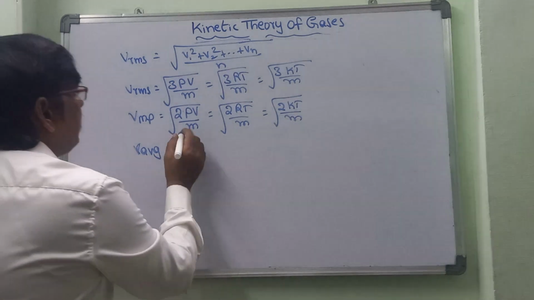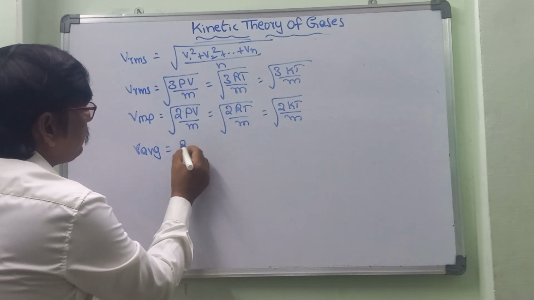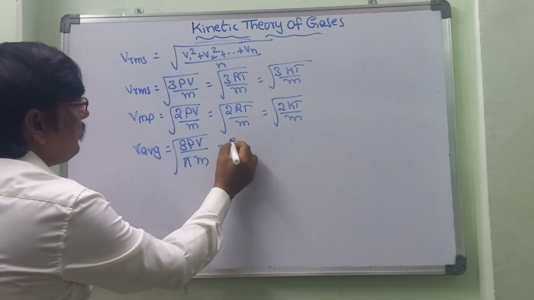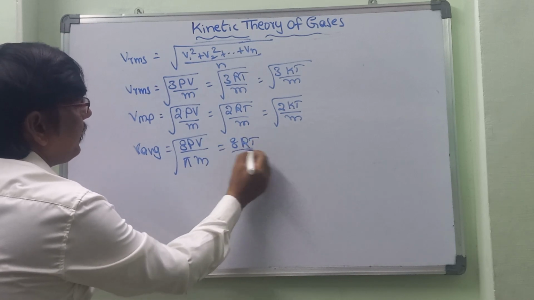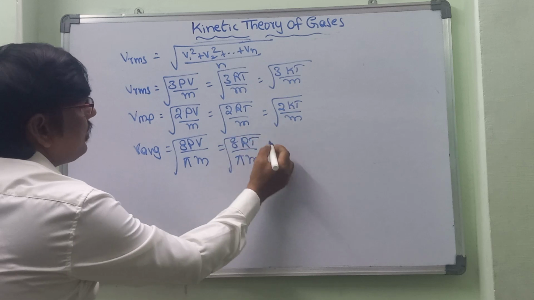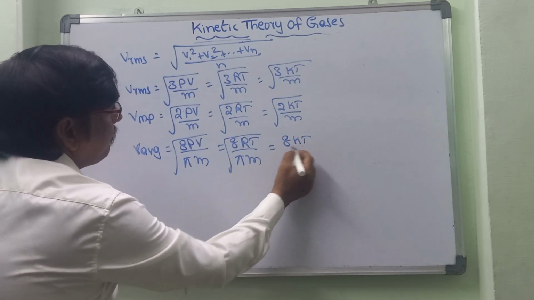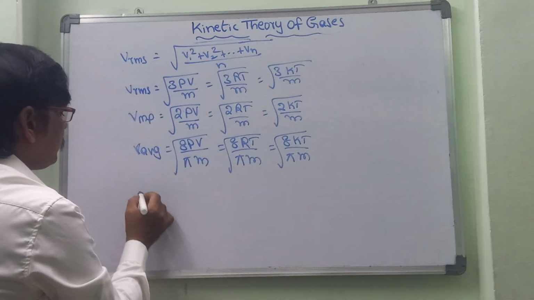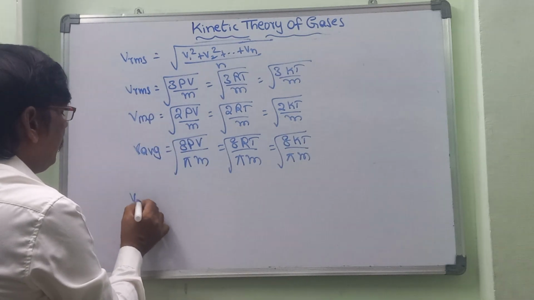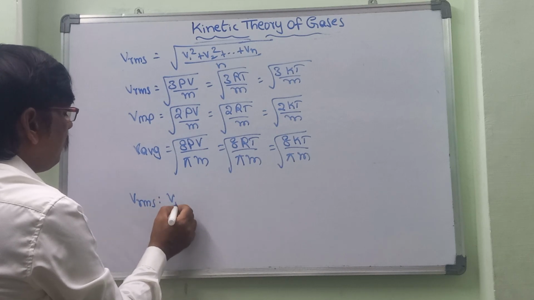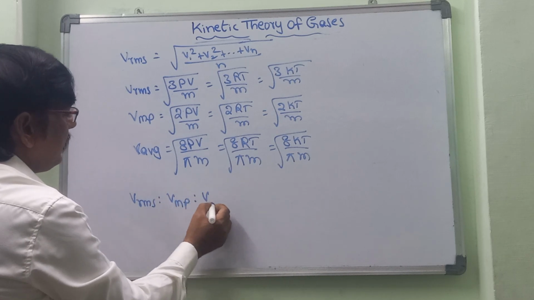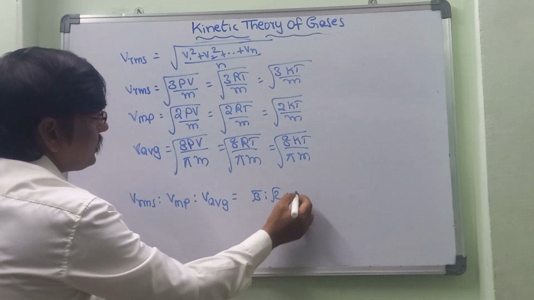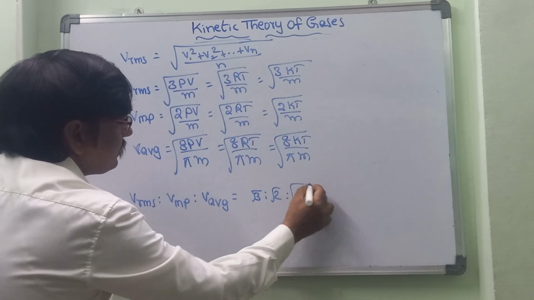It is the square root of 8RT by pi into M, and also we can take the square root of 8KT by pi into M. If we take these ratios, VRMS is to V most probable is to V average, that is equal to root 3 is to root 2 is to root 8 by pi.